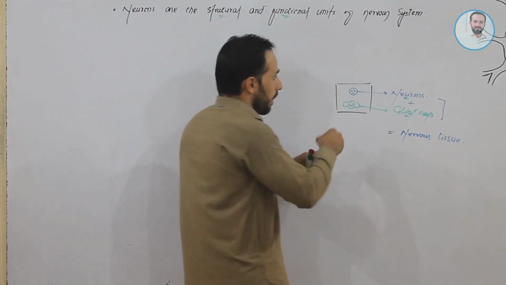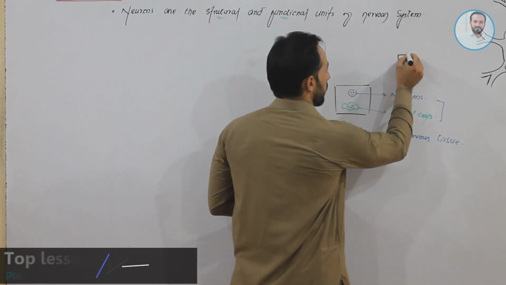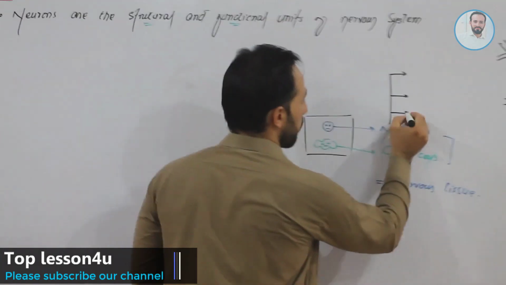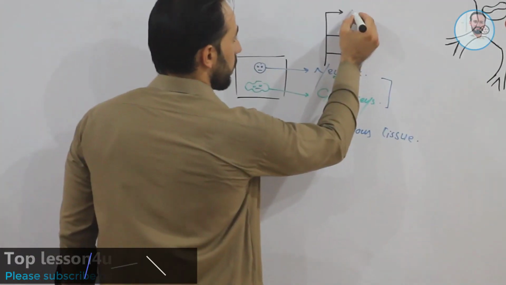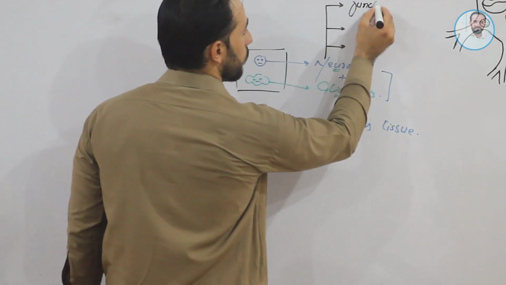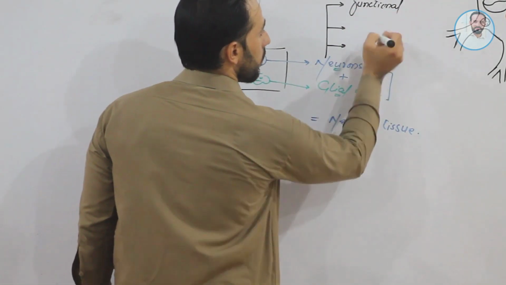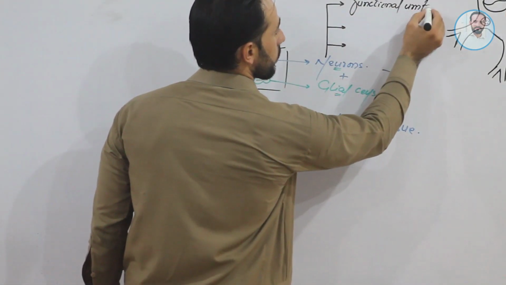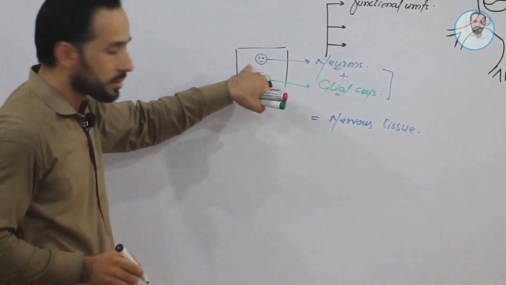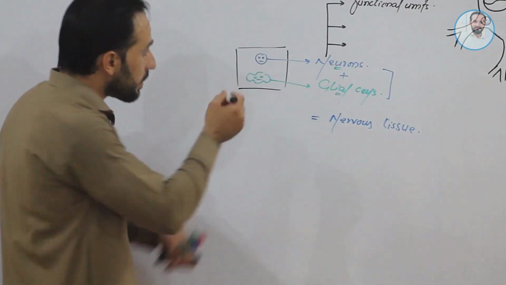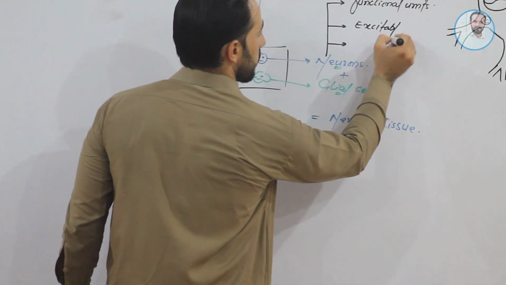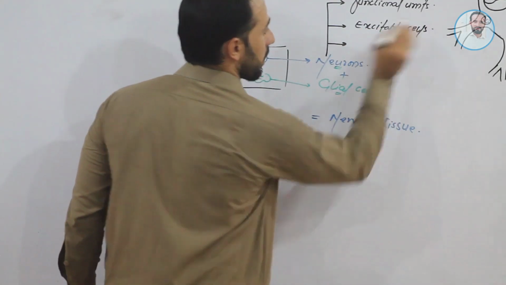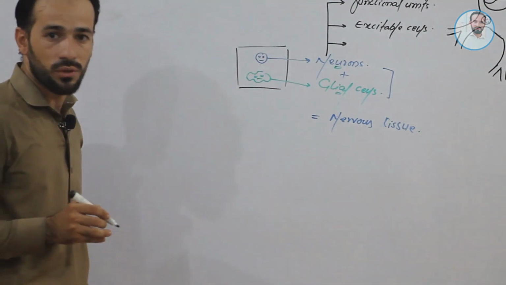If I write about neurons, three main points are very important. What are neurons? Neurons are the functional units of the nervous tissue, right? Then neurons are the excitable cells of the nervous tissue.